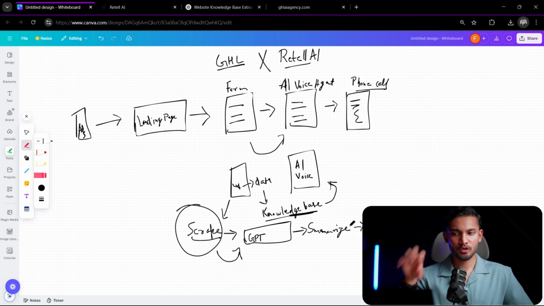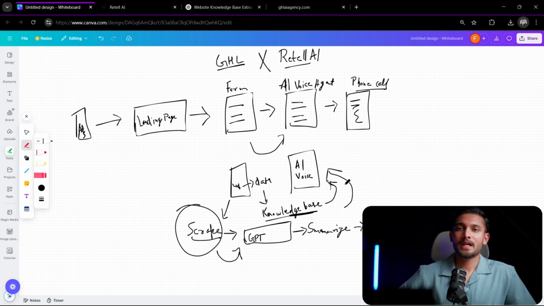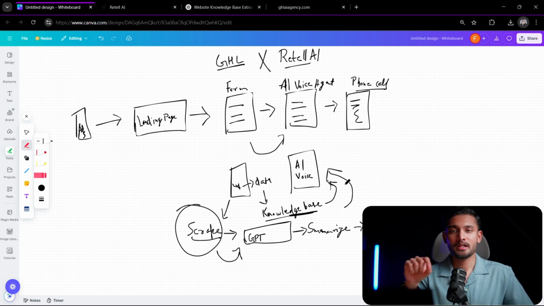Once I have the knowledge base, I'm going to feed it to the AI voice agent, and this will make the AI voice agent completely custom for them. Because now this AI voice agent that will call them as a role-playing AI agent will say that I'm speaking from your company, and it will have all the information that is on their website.